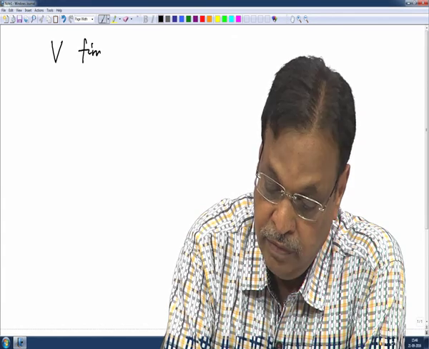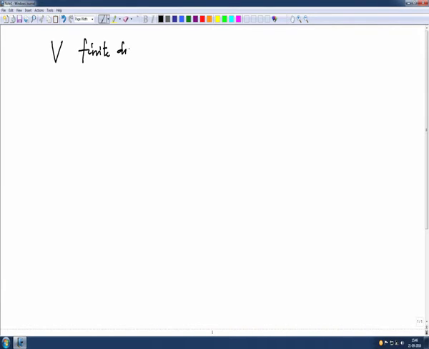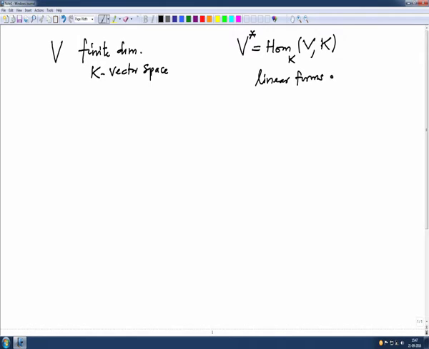So, V is a finite dimensional K vector space, and V star is the dual of V. This is Hom_K(V, K). The elements are K-linear forms on V. So, they are linear maps from V to K.